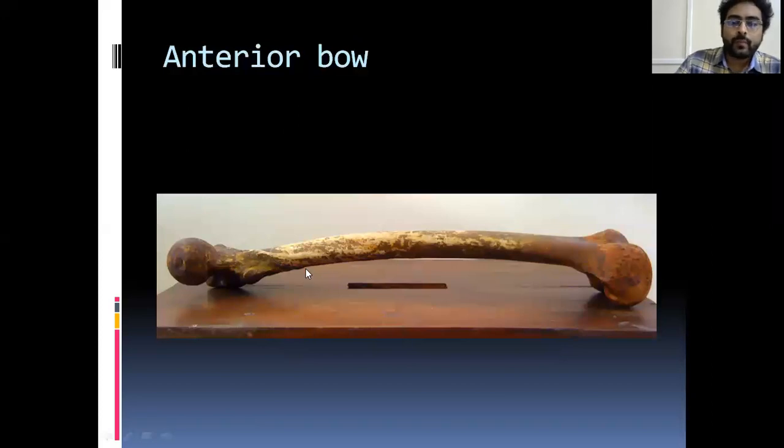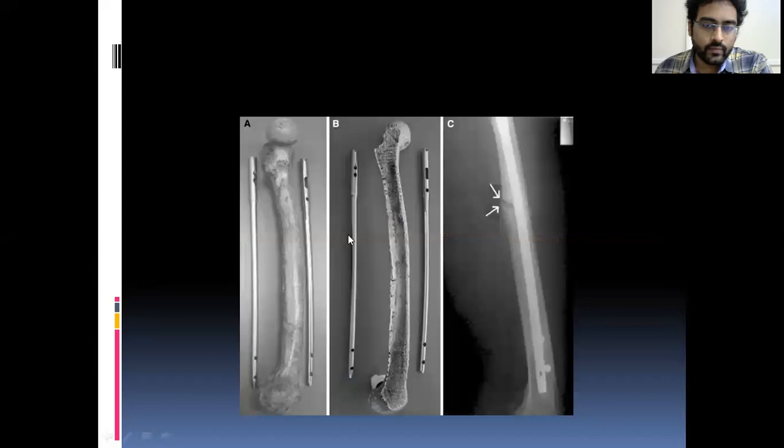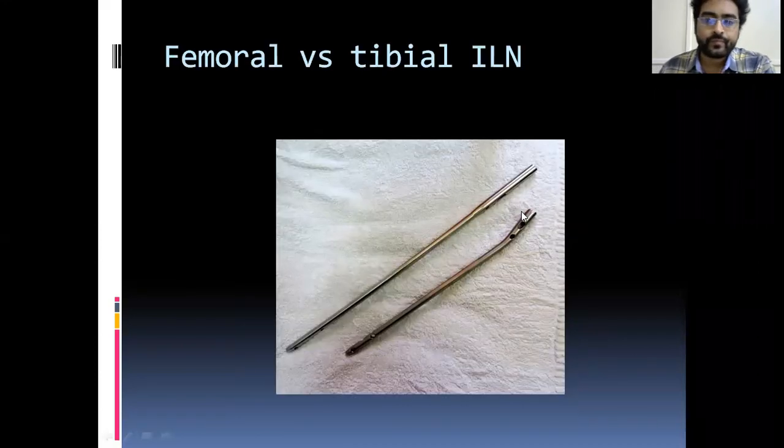See, when you place a femur on a straight surface, it is not a straight bone. It has an anterior bow. So the configuration of the nail should accommodate this configuration. So it has a slight anterior bow. So see this one, the cut surface of the femur has a slight anterior bow. And when you place this slight anterior bow in this anterior medullary cavity, it will fit nicely.